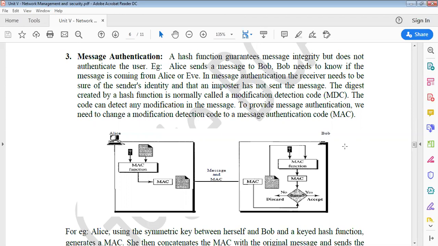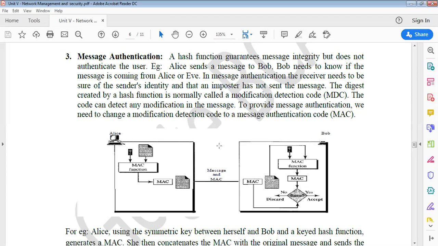Let us take this example again. Alice sends a message to Bob. Bob needs to know whether the message is coming from Alice or Eve. They have considered one more person, Eve, who is a middle person, or you can say an imposter.